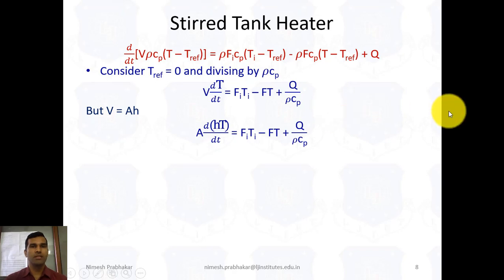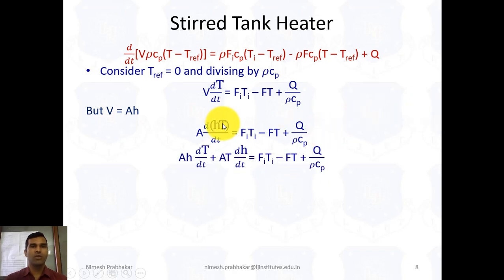So we can write this equation as: first term constant, second term derivation, plus second term constant, that means T is constant, and first term derivation. So this is the multiplication principle of the derivation. So we get this term, and the right hand side term is same as above.